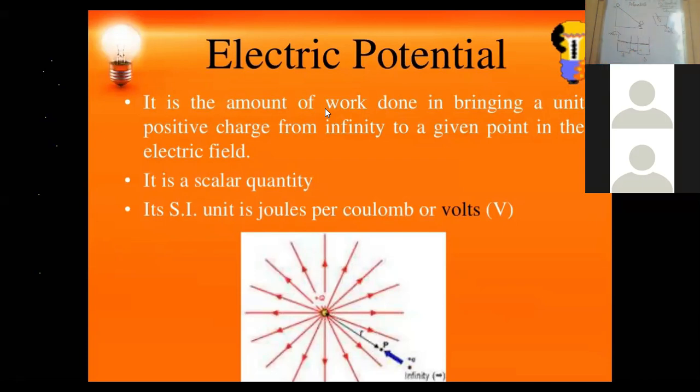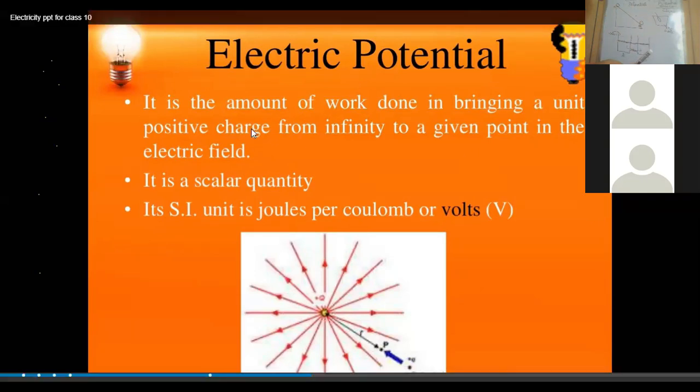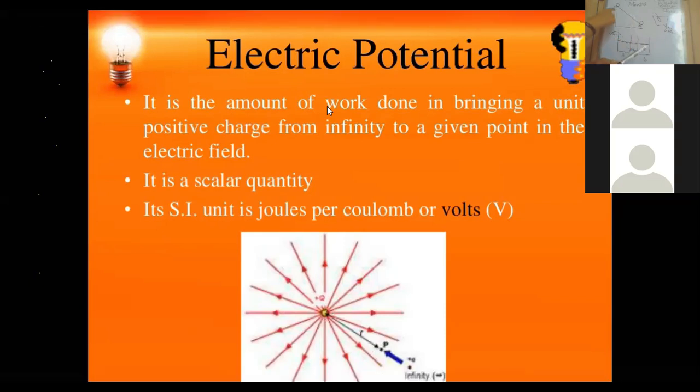So I have discussed with you that in all three situations work has been done. Why has the work been done? Because of the height, because of the level of water, and because of the temperature. In the same manner, in electricity, when the body is charging, work is done.